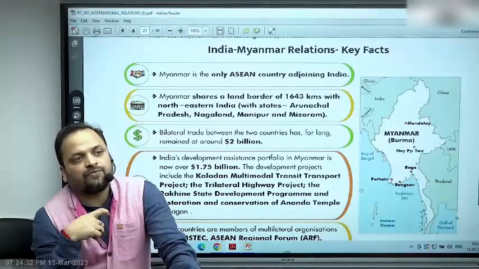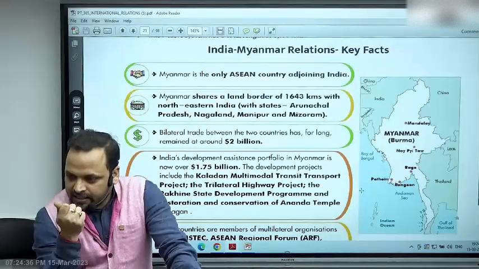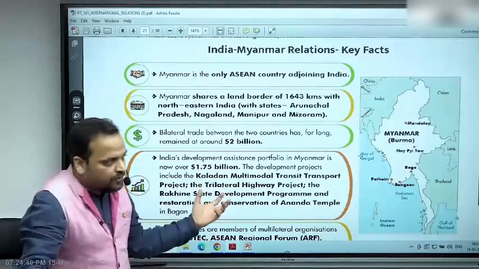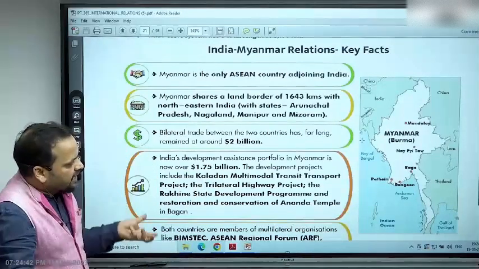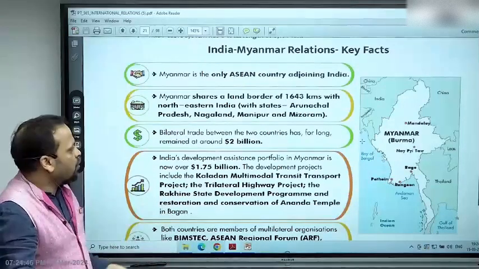They are part of our extended neighborhood also. They are the focus of our Act East policy. This is the region that we are talking about, and it produces a lot of questions in the preliminary examination, mainly location-based questions, or you have seen which of the organizations India is a member of.